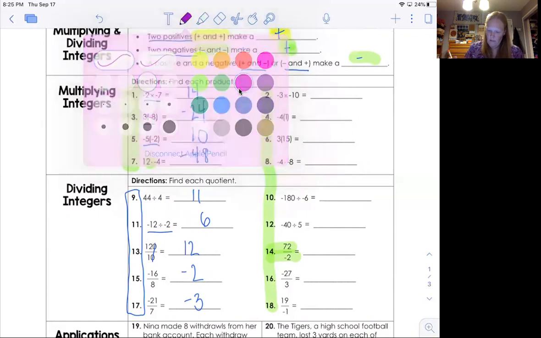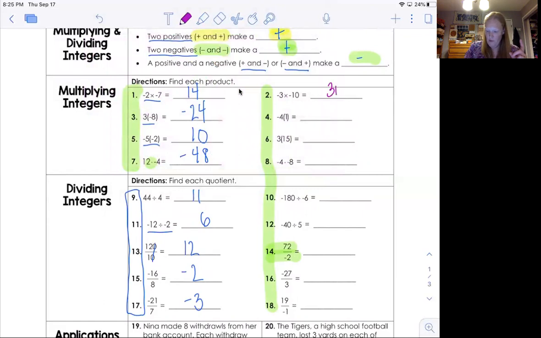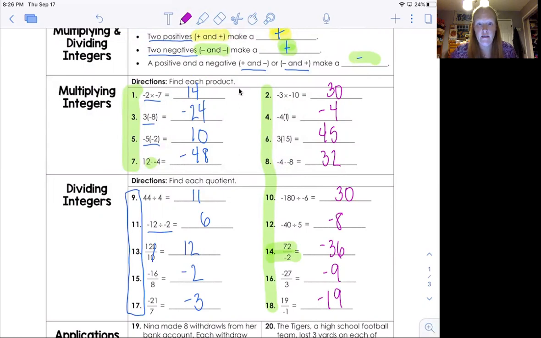Okay, welcome back. Here are the answers. Positive 30, -4, positive 45, positive 32. How'd you do? A cool trick on number 10 is how many times does 6 go into 18? 3. And there's a 0 on the end, so the answer is 30. And it's positive 30 because they're both negative. We got -8. We got -36. We got -9. And we got -19. So hit pause and get help if that doesn't make sense.